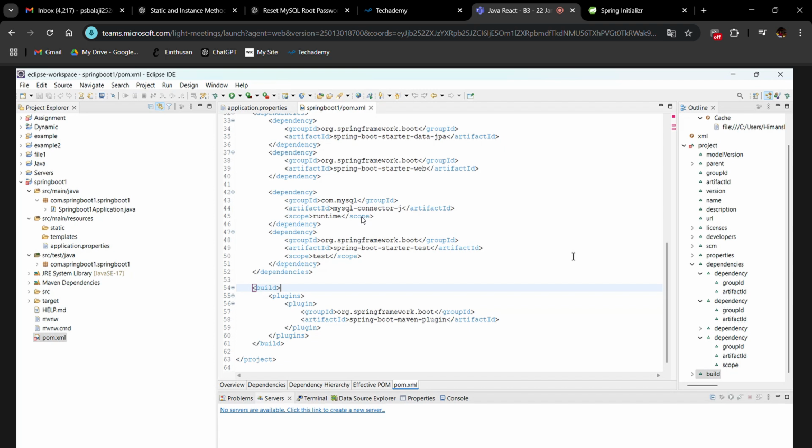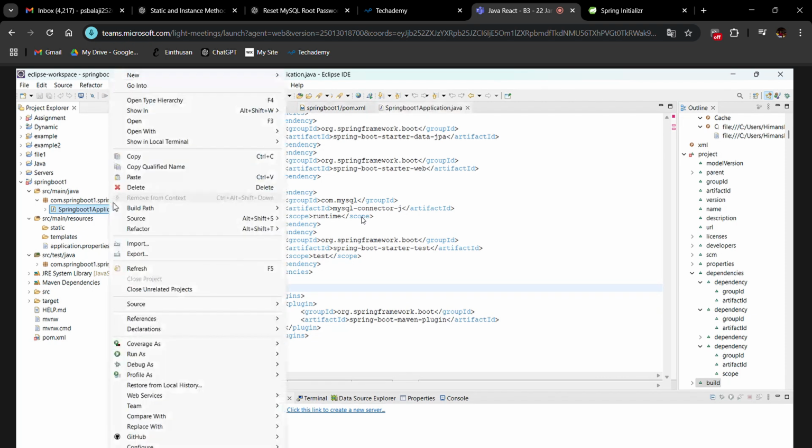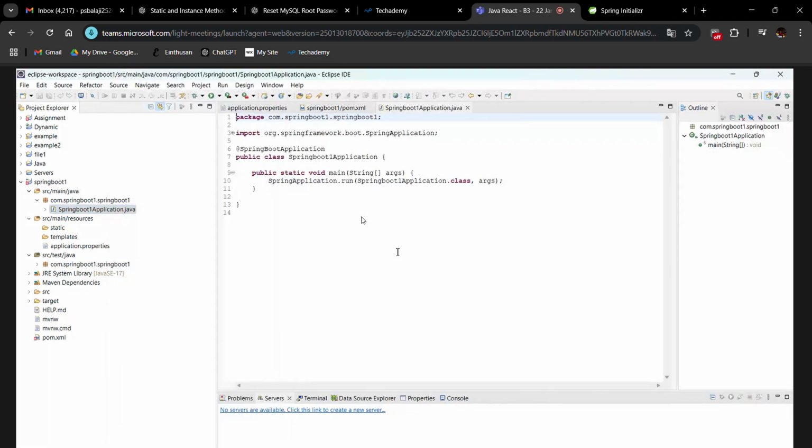Can you go inside this class? Double click on SpringBootOneApplication.java. So this is a predefined class, and this class will be responsible to run your project. You are not going to deploy into any server, and you are not using any Tomcat server. So you need to run the application.